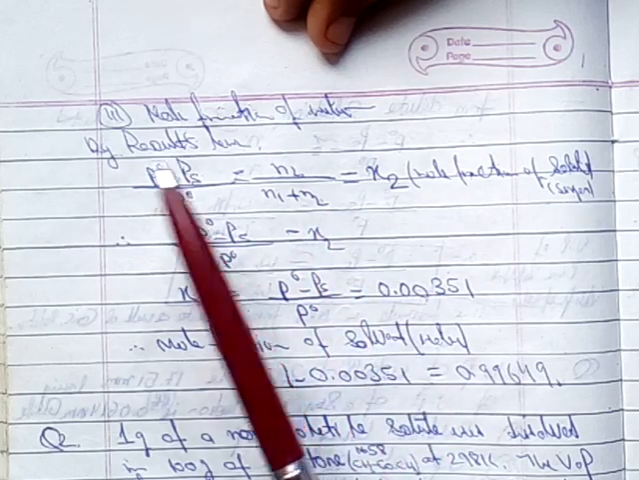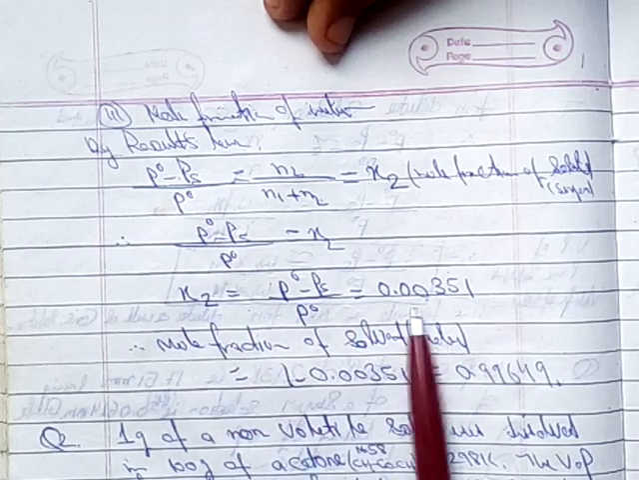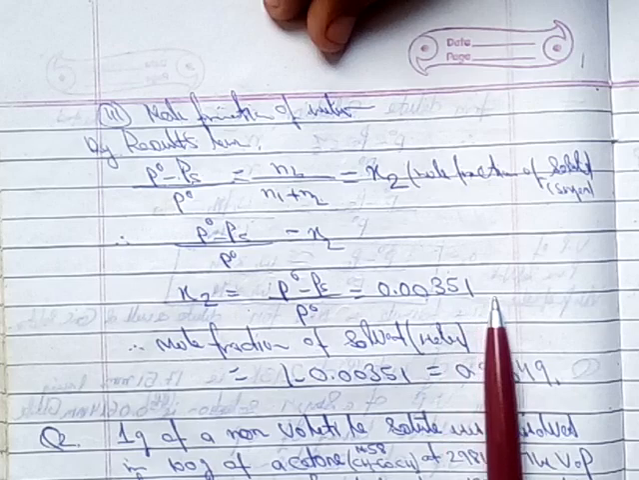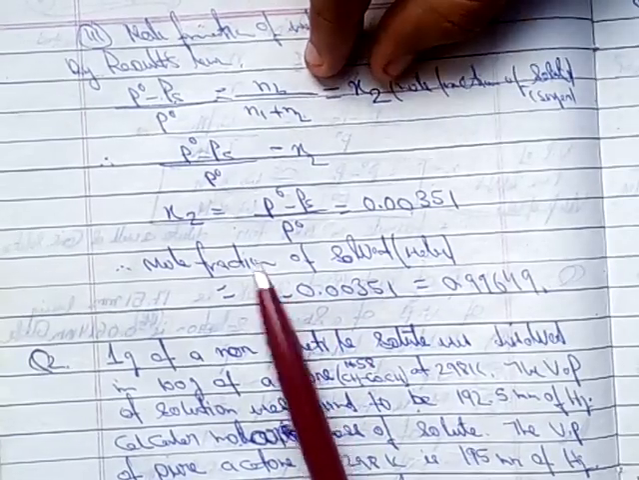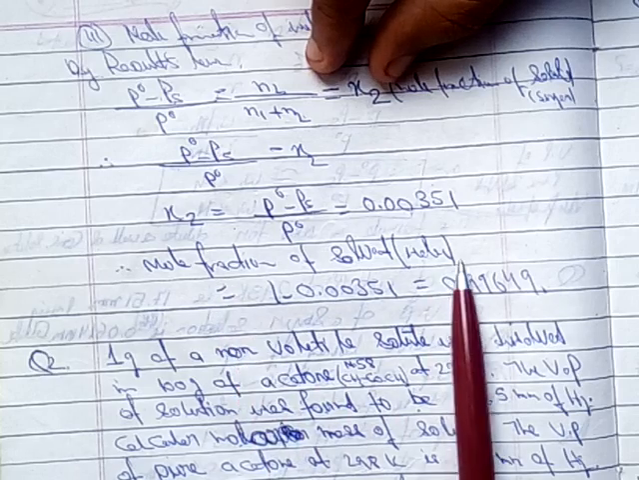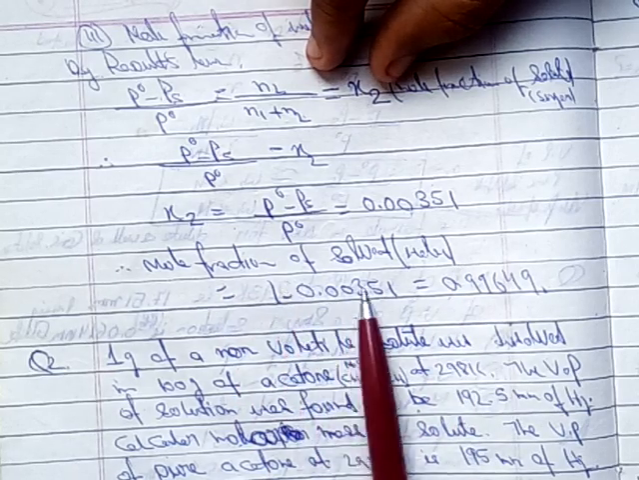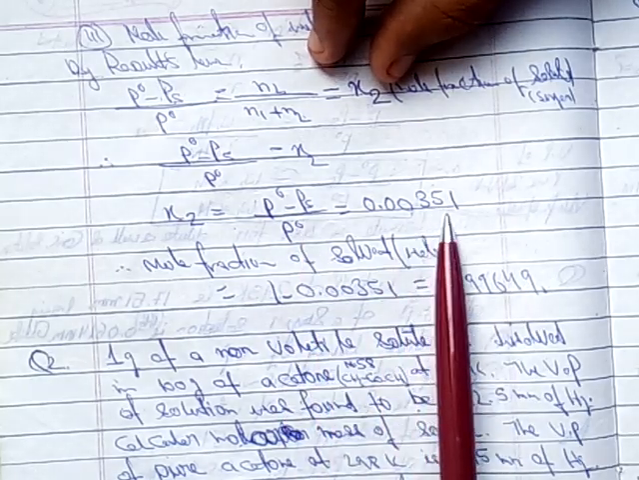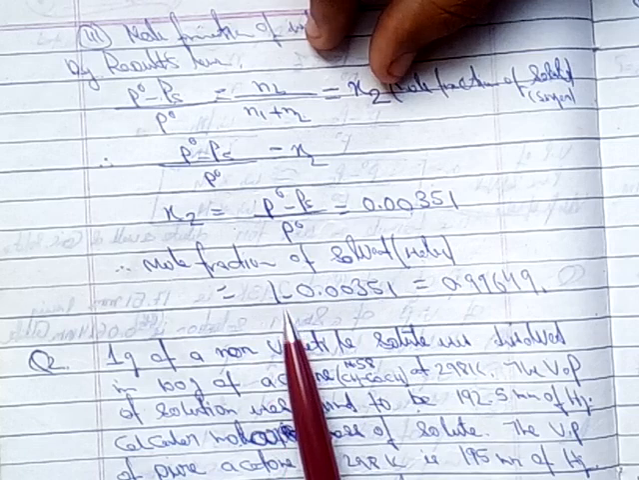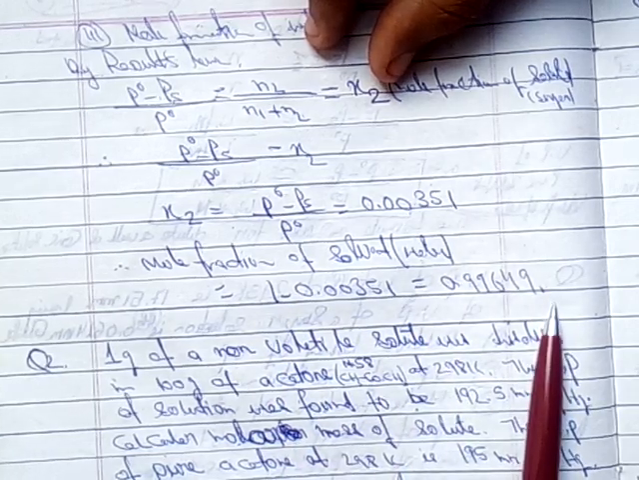P naught value we know, PS value we know. Just apply it. So finally what do we get? X2 equals 0.00351. That is the mole fraction of the solute, X2. What will be the mole fraction of the solvent, water? Subtract from 1. As we know, the mole fraction of solute plus solvent is equal to 1. So subtract the mole fraction of solute, 0.00351. Finally, 1 minus 0.00351 gives the mole fraction of the solvent.